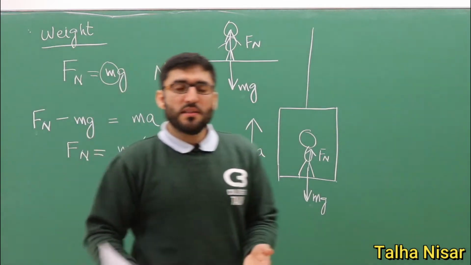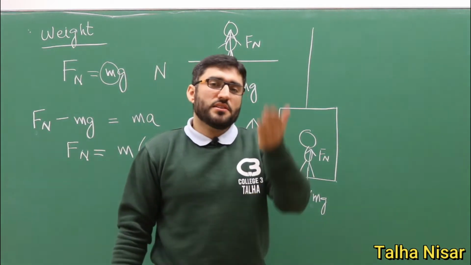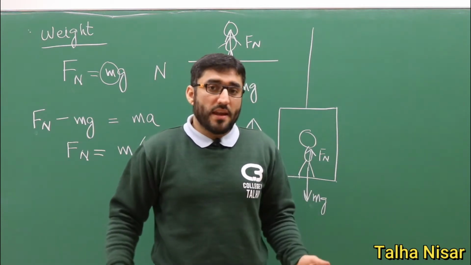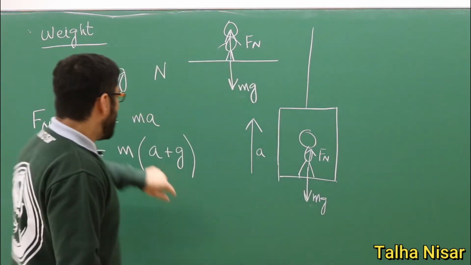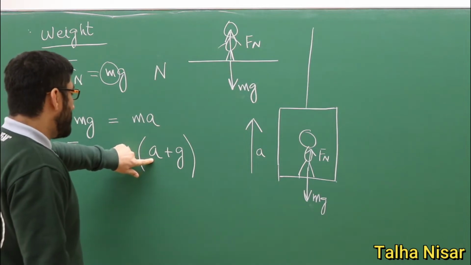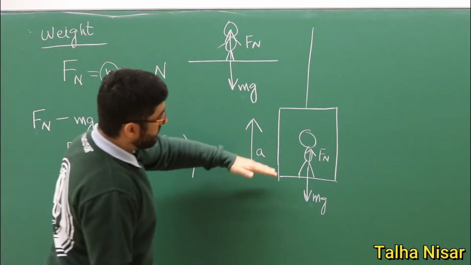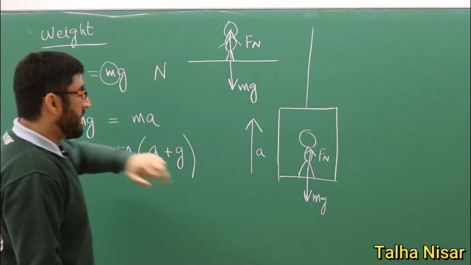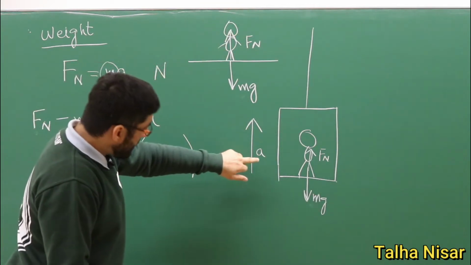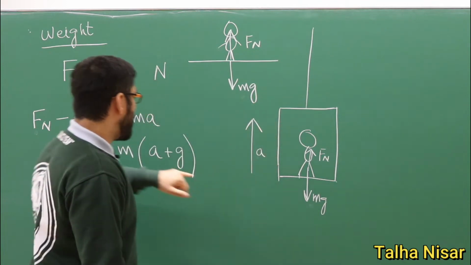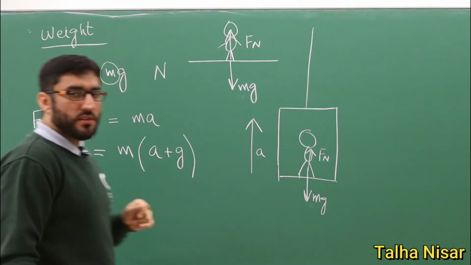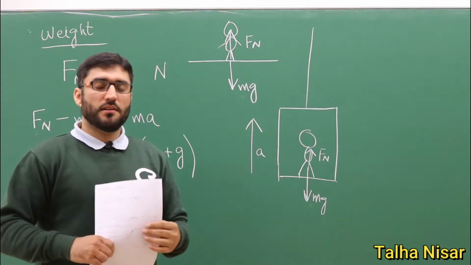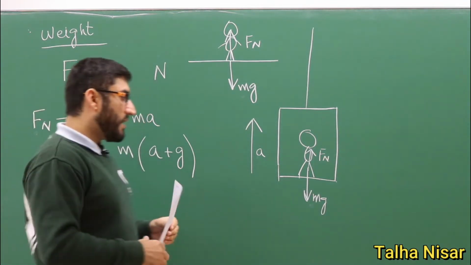So that's why when we are standing in the lift and the lift is going up, our weight is increasing by the amount of the acceleration when the elevator is moving up. The acceleration of the whole system is added to your weight. So this is what we feel. We feel heavier when the elevator is going up.